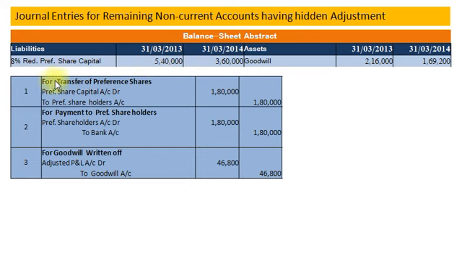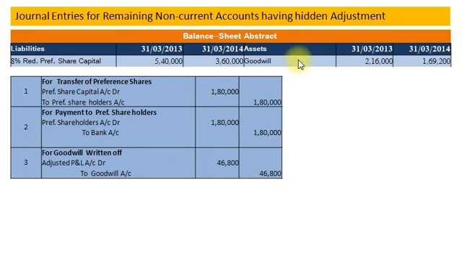So our first entry is for transfer of preference shares capital: preference share capital account debit to preference share holders account 1,80,000, and the second entry for payment to preference share holders: preference share holders account debit to bank account 1,80,000. Here it is assumed that preference shares are redeemed out of the proceeds of equity shares previously issued worth rupees